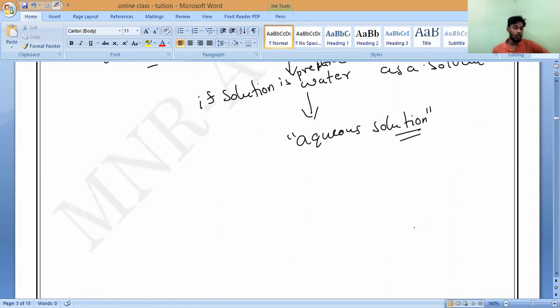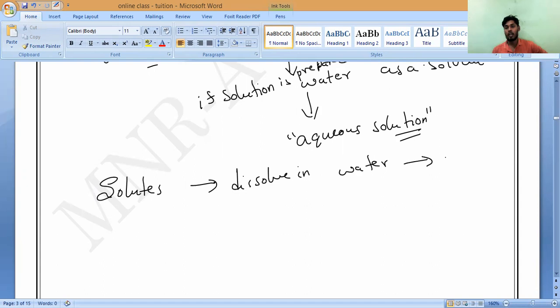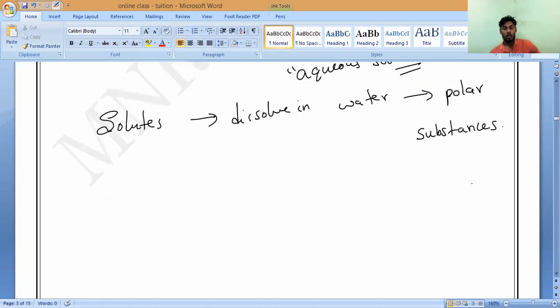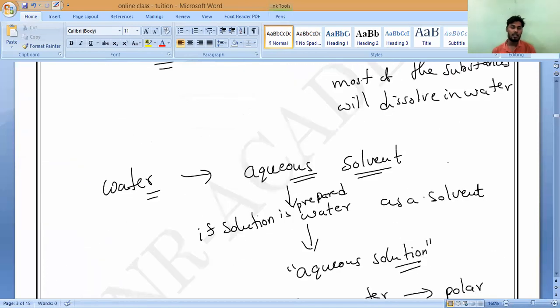Now, here I will say one more important thing. The solutes which will dissolve in water are known as polar substances. What should we call them? Polar substances. Please note it down. Polar substance. Now, water is called the universal solvent, the aqueous solvent.